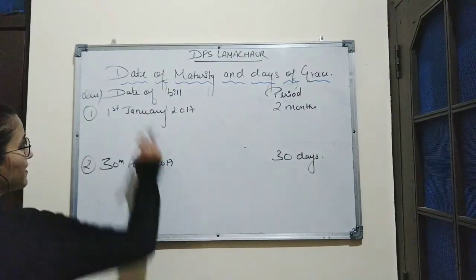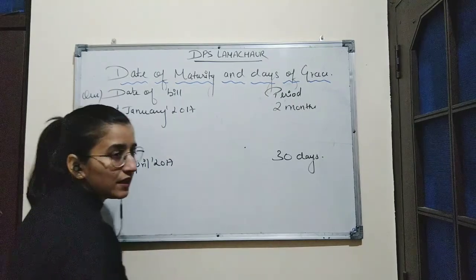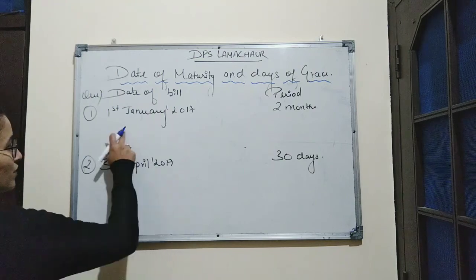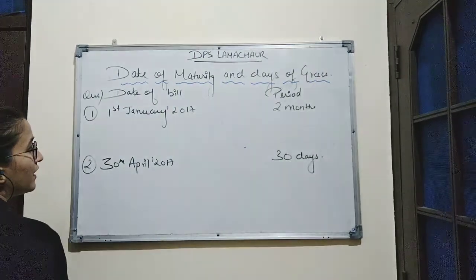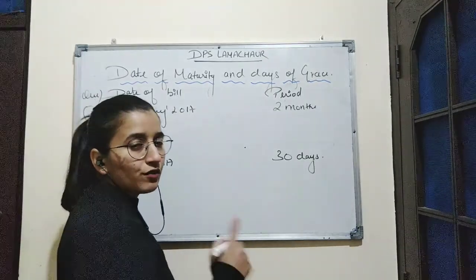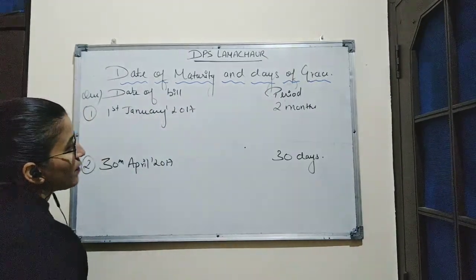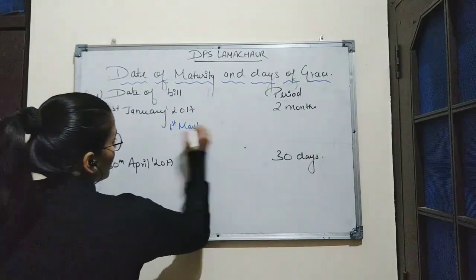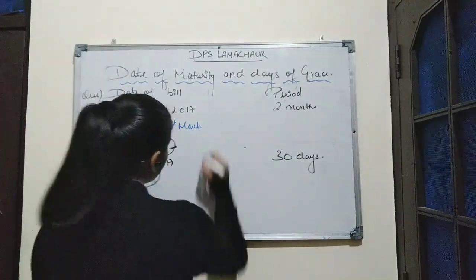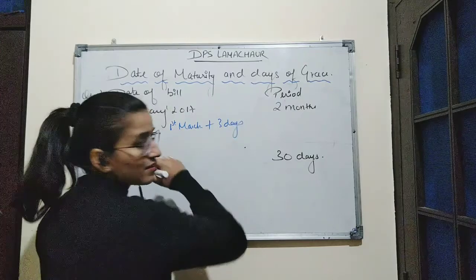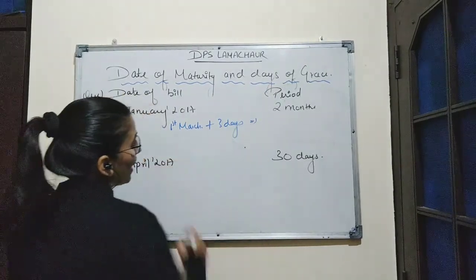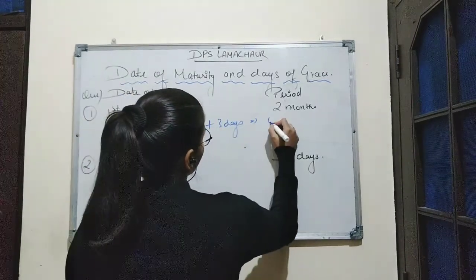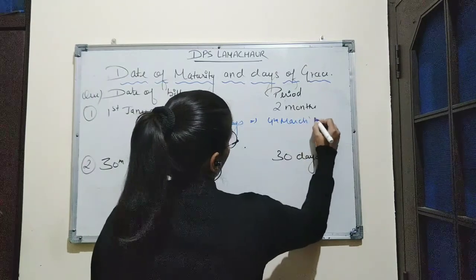First part of the question is, date of bill is 1st January 2017 and the period is 2 months. Here we have to calculate the date of maturity from 1st January 2017. Starting from 1st January to 1st February is 1 month. 1st February to 1st March is the second month. So 1st March is the time duration of 2 months. We will add 3 days grace period. So the actual date of maturity or due date of the bill will fall on 4th March 2017.